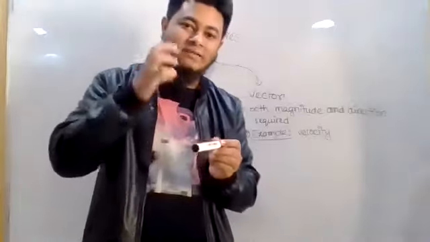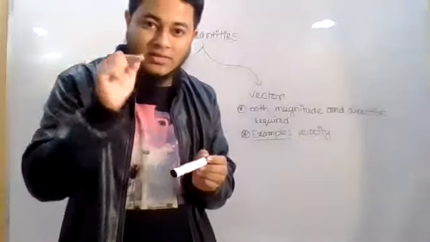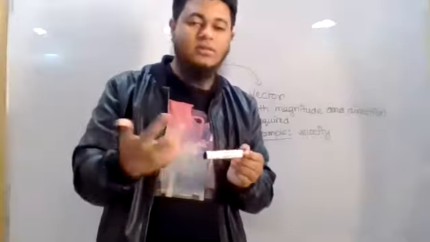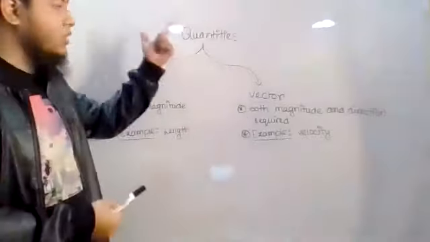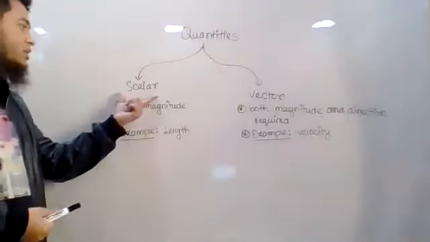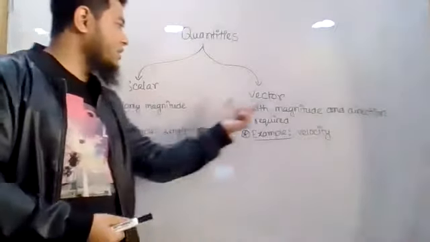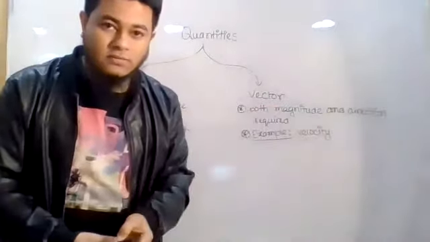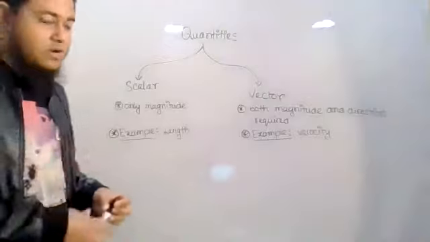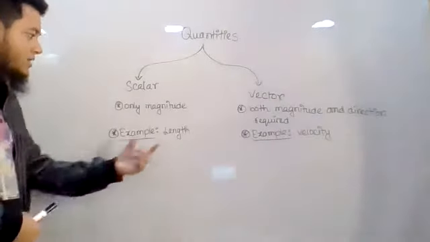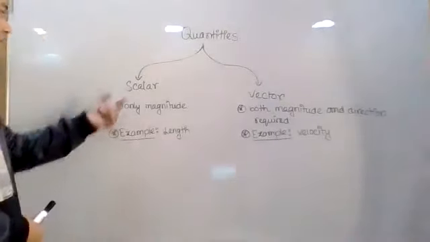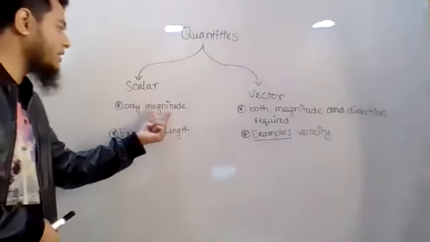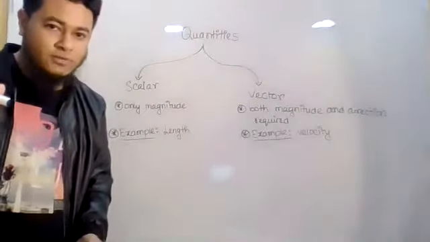So whatever can be measured in numeric terms, that is numbers, is called a quantity. Now such quantities are divided into two categories, scalar quantity and vector quantity. Scalar quantity, through an example I will explain. For a scalar quantity, only the magnitude is enough to express it.